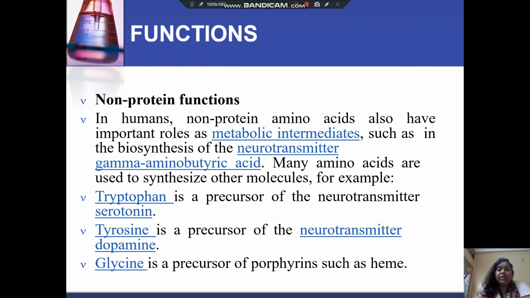In humans, the non-protein amino acids also have important roles as metabolic intermediates, such as in the biosynthesis of the neurotransmitter gamma-aminobutyric acid. Many amino acids are used to synthesize other molecules. For example, tryptophan is a precursor of the neurotransmitter serotonin. Tyrosine is a precursor of the neurotransmitter dopamine, and glycine is a precursor of porphyrins such as heme.